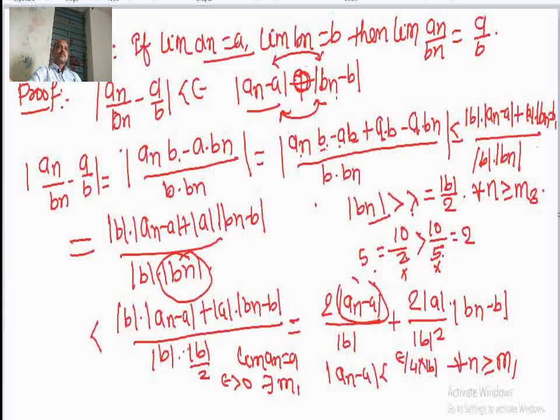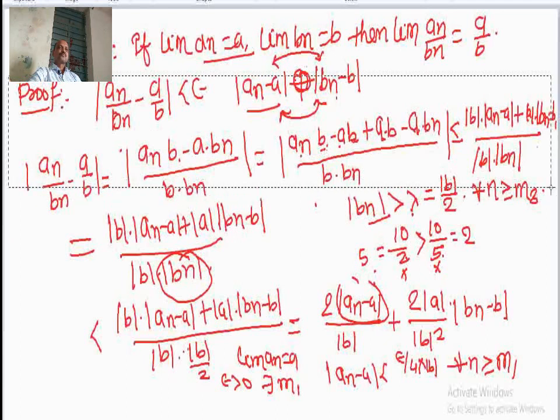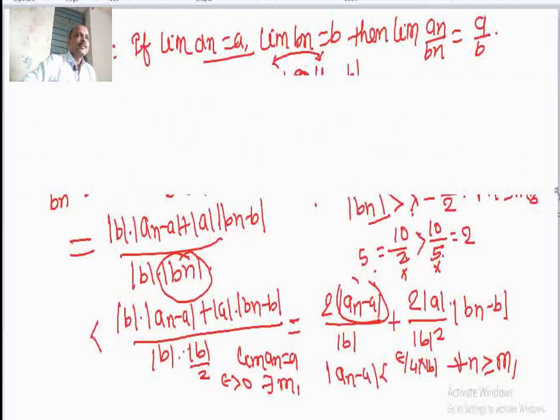Okay, now let us see some space, we need some space, we delete some part, and you can see that this is less than epsilon by 4 into mod b.